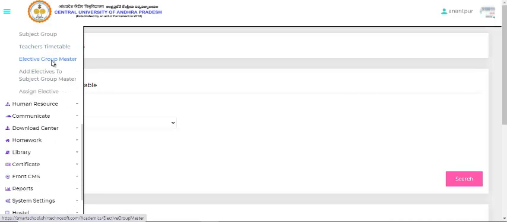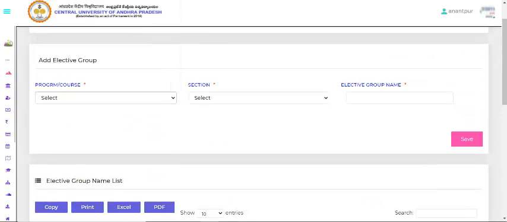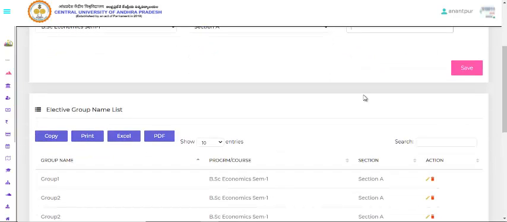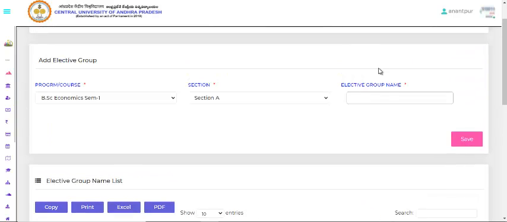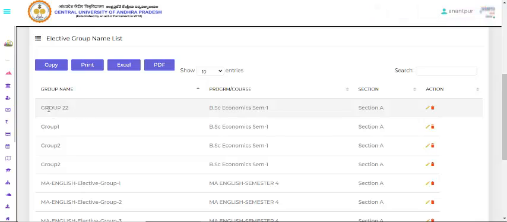Next, elective group master. You can add elective groups here. BS Economics 1, Section E, elective group name. You can give it as group. I'm just giving you an example, Group 22. I've saved it. You can see here where I have mentioned it. Group name, group 22. For example, it's for the subjects.